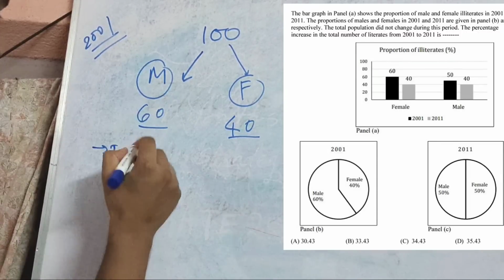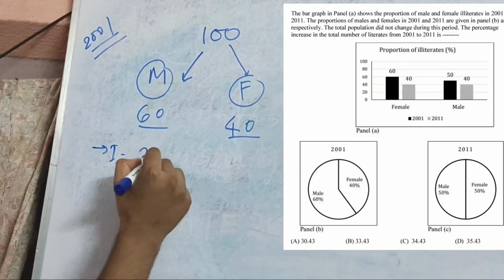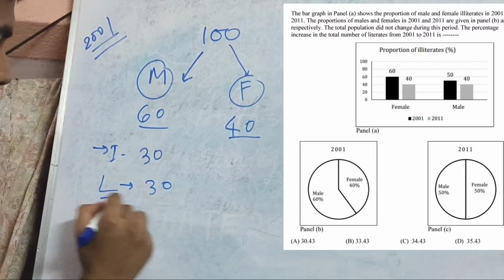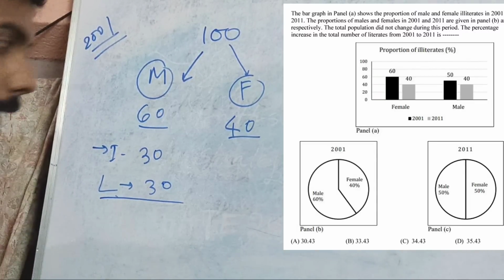So 50% of 60 means 30 are illiterate and the rest 30 are literate. Got my point, everybody?